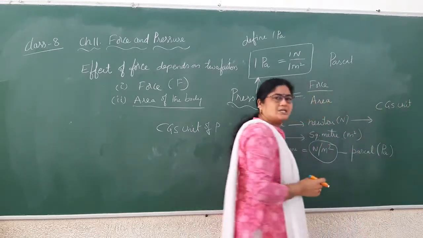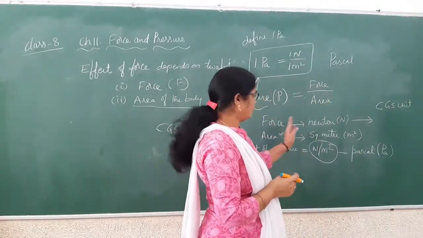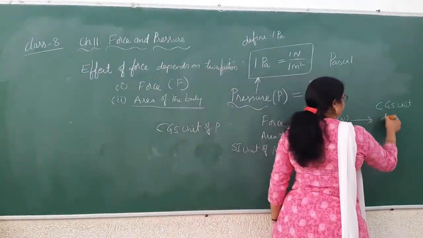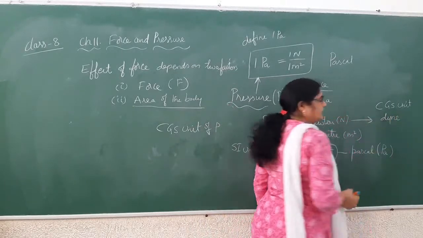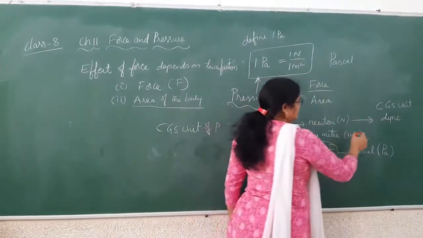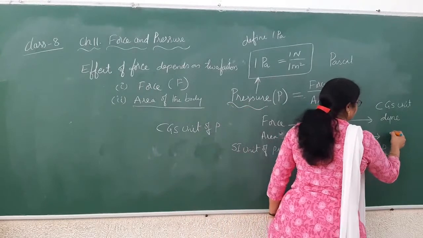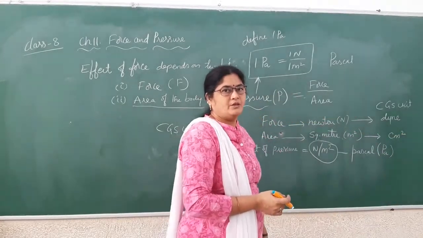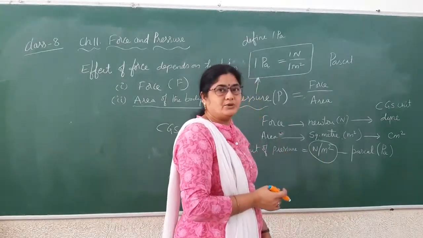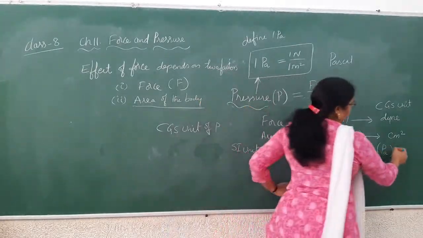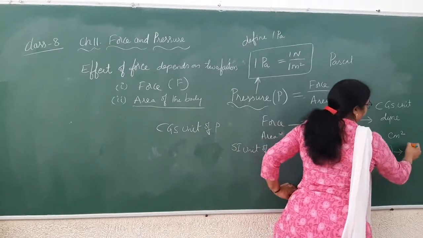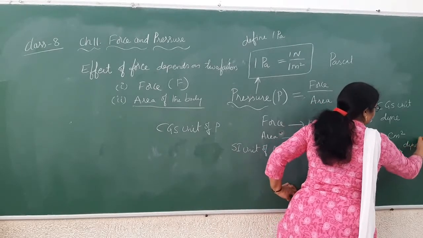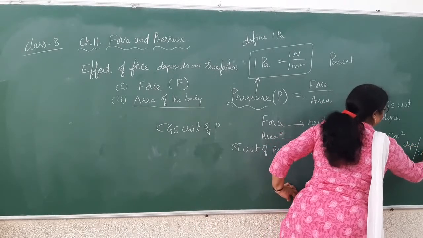So what is the CGS unit of force? That is dyne. Similarly, the CGS unit of area is square centimeter, or centimeter square. Then obviously the CGS unit of pressure becomes dyne per square centimeter.